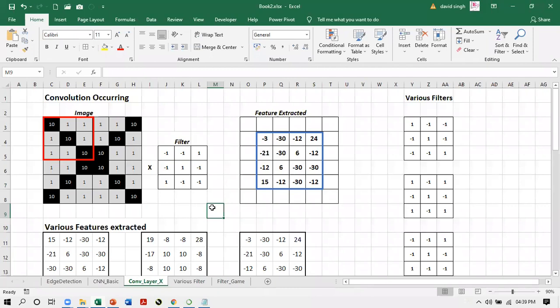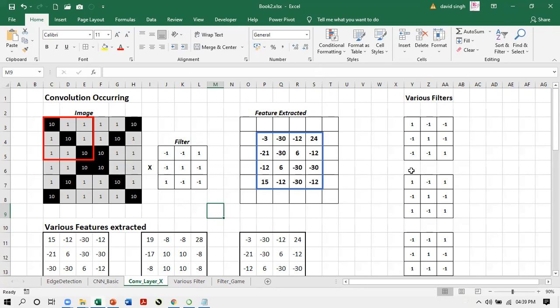One filter might be detecting the edges, another filter might be detecting the color information, yet a third filter is trying to figure out the corners. Another filter could be trying to take out the curves in the image or the intensity of the pixels. So there are several hundred filters for extracting various features of the image. In a convolution layer there are usually more than one filter, and each filter is supposed to take out a particular feature of the image.